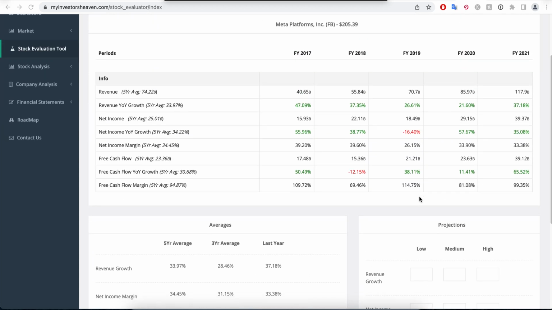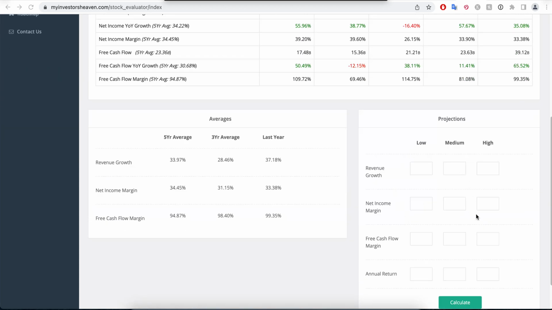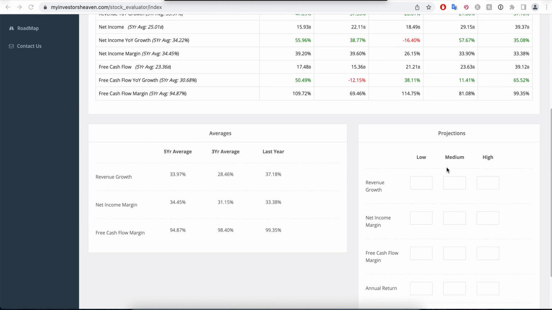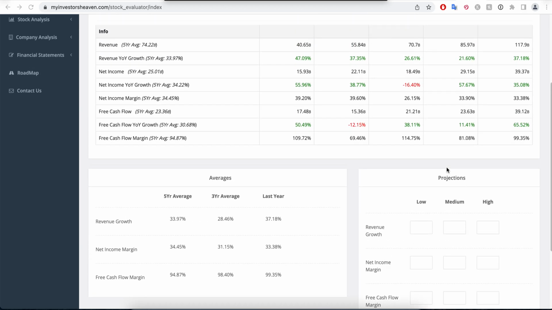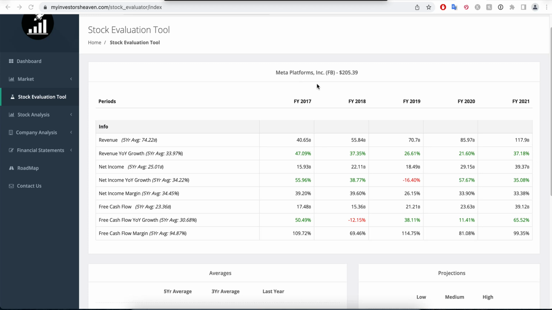Now you have to know that there are no correct values or incorrect values here, but you don't want to be too off. You want to go by the financials of the company. And so here's how I go about it. First of all, we're taking a look at Meta Platforms. For now, I'm going to check two companies. I'm going to check Meta and Ford for this example. Ford is a little bit different, that's why.